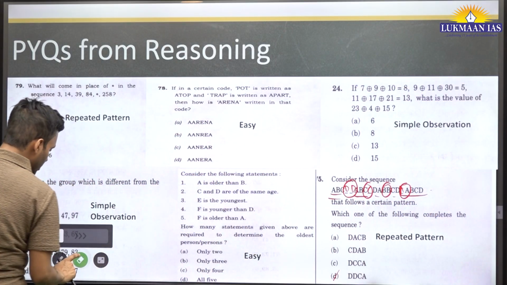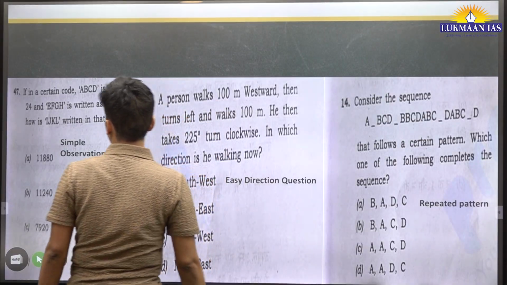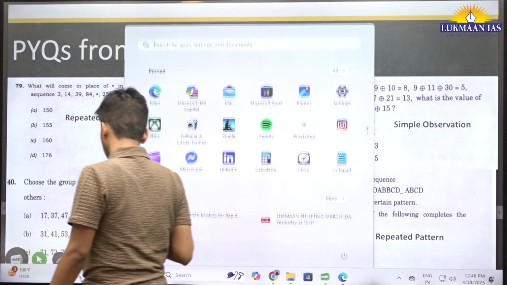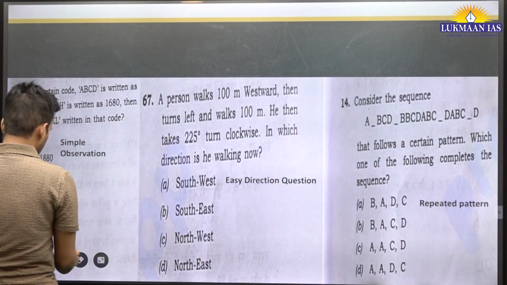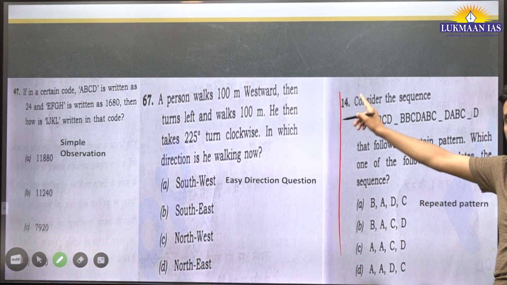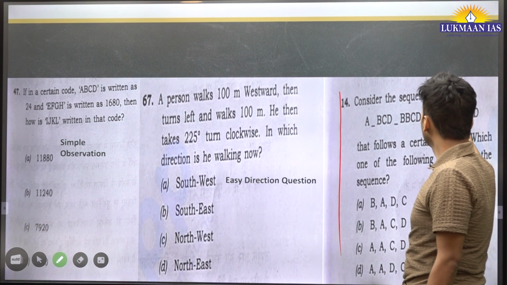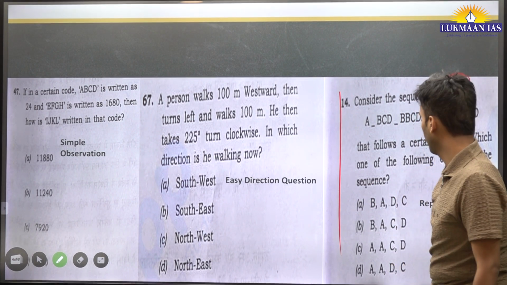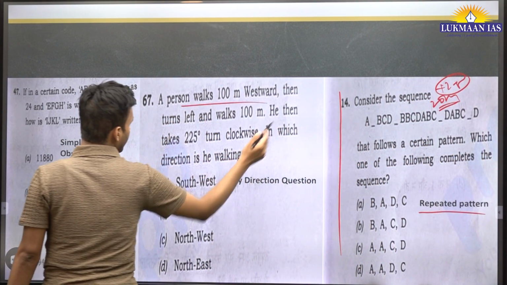In the same way, if you look at this question, the very next year in 2024, that was a 2023 paper I guess, and this was in 2024, the same pattern. So it's an easy 2.5 marks if we know how to solve the question. Okay, repeated pattern. And this one is a very easy question.